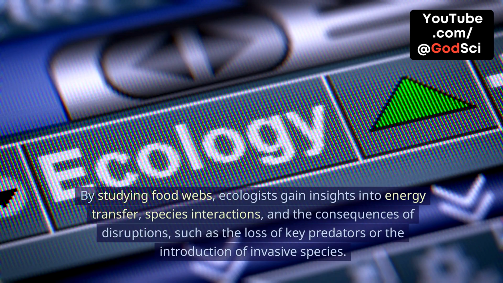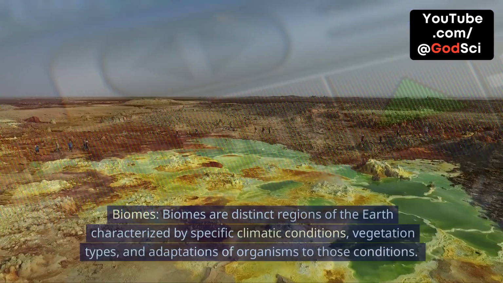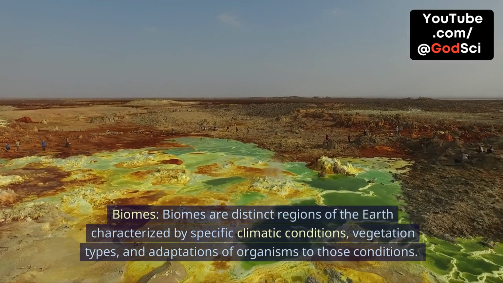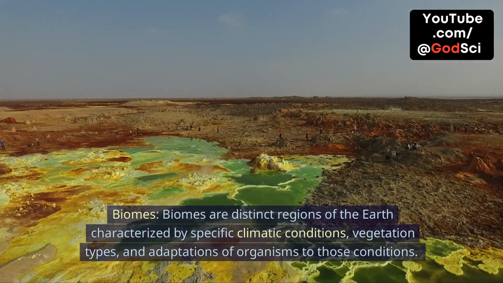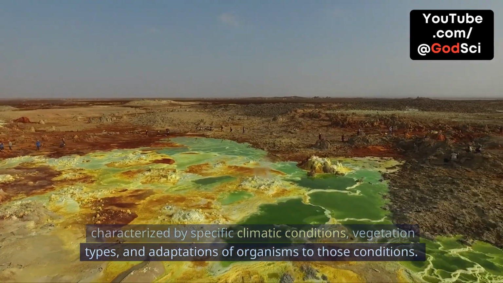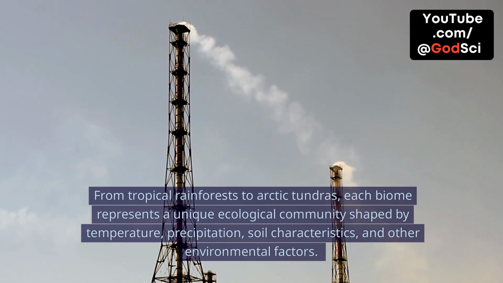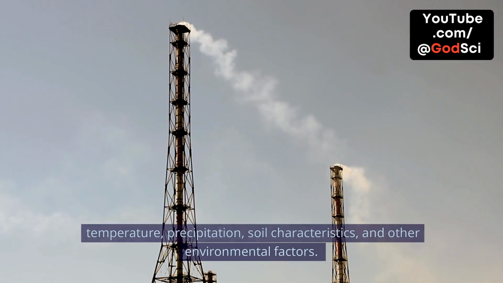By studying food webs, ecologists gain insights into energy transfer, species interactions, and the consequences of disruptions, such as the loss of key predators or the introduction of invasive species. Biomes. Biomes are distinct regions of the Earth characterized by specific climatic conditions, vegetation types, and adaptations of organisms to those conditions. From tropical rainforests to Arctic tundras, each biome represents a unique ecological community shaped by temperature, precipitation, soil characteristics, and other environmental factors.